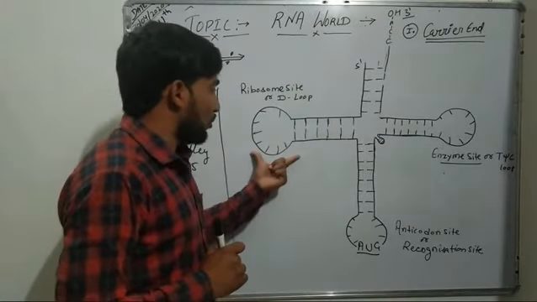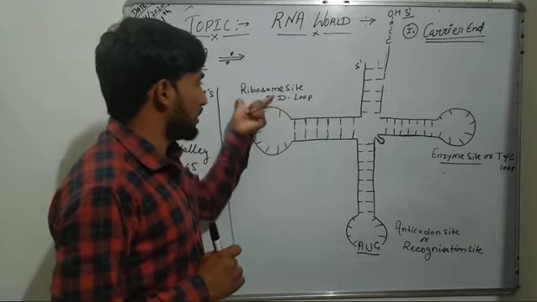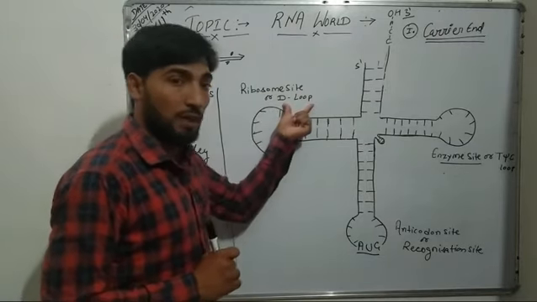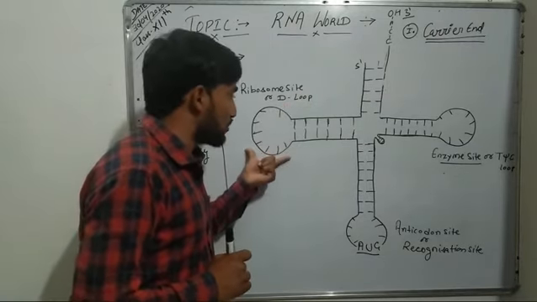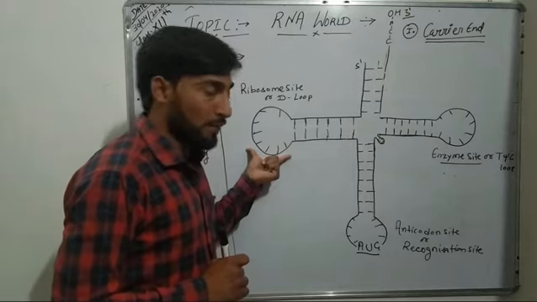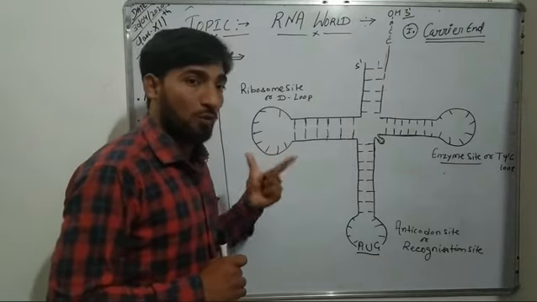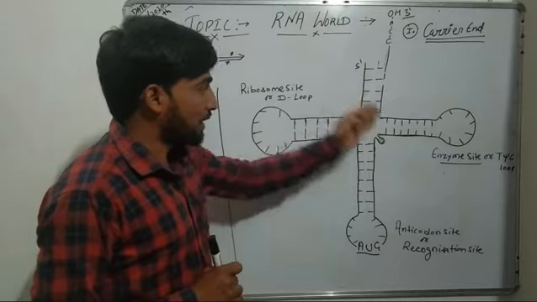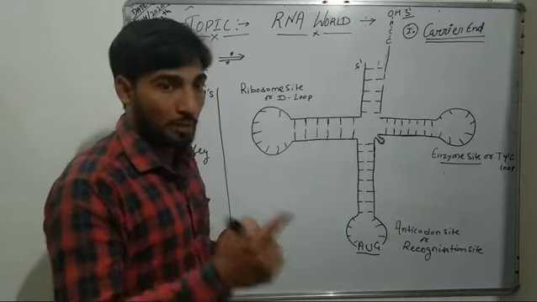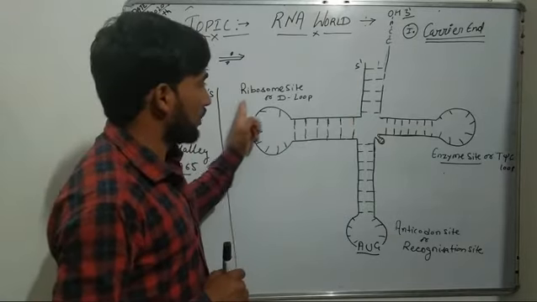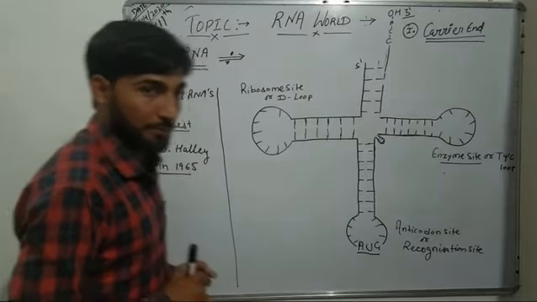Further, the fourth region of this tRNA is known as the ribosome site or D loop. This ribosome site contains the enzymes which catalyze the binding of this tRNA on the ribosome, and that's why this site is known as ribosome site.